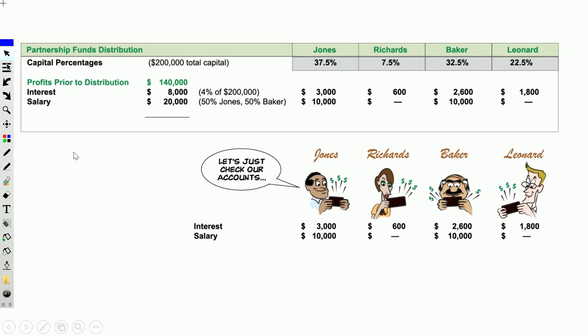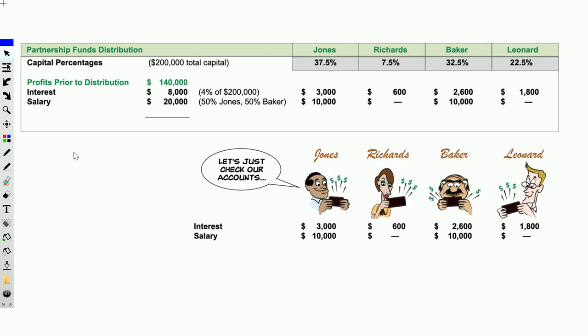Now we have the salary, and remember, it's only two of them. So two of them split evenly the 20,000. So Jones gets 10, Baker gets 10. Remember, the other two don't get anything. That would be an easy mistake if you rushed. I could see a lot of candidates not reading carefully, saying 5, 5, 5, and 5. And of course, you're not going to arrive at the right answer. And it's all because you had to read the call of the question.